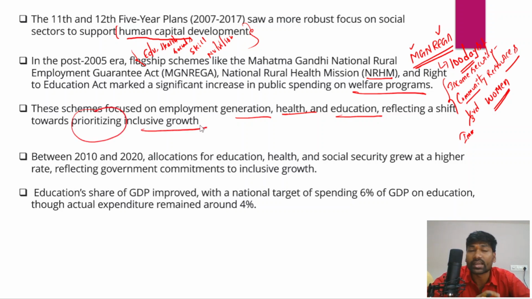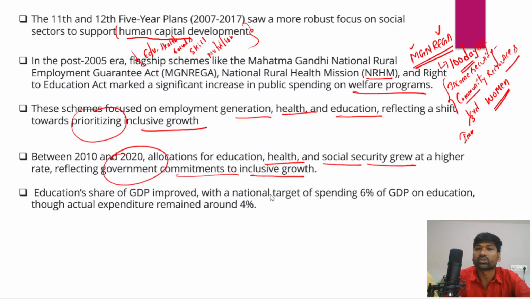So between 2010 and 2020, allocations on different social services such as education, healthcare, and social security grew at a higher rate, and that particularly reflects the government's commitment to inclusive growth. Because remember that whenever we see that the government has been spending a lot of money on these social services, we could say that the government is committed to achieving inclusive growth as quickly as possible, or achieving inclusive growth in a sustainable manner. The government is consistently increasing its expenditure on the social services.